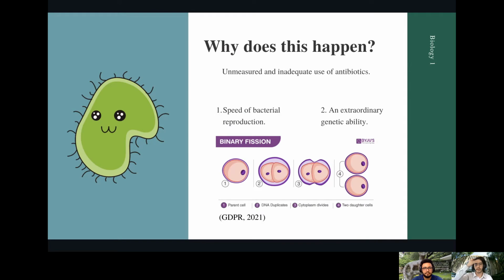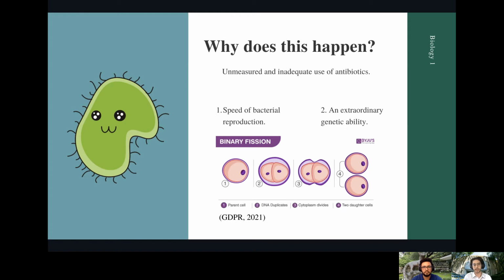But why does the resistance of antibiotic happen? Well, this happens because there is an unmeasured use of antibiotics. Nowadays, we want to treat everything, a flu, a virus, anything we want to treat it with antibiotics. So in this case, they are evolving in a way that now they are resistant to those antibiotics. So we have two types of evidence that tell us that there is an evident